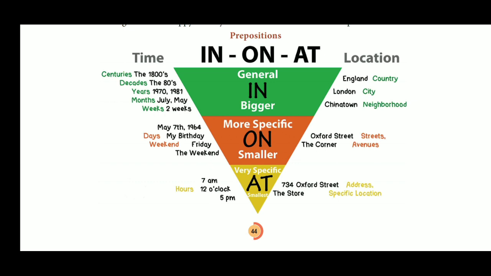And on the other side, when you refer to smaller things, smaller space areas, we have to use on: on Oxford Street, on the corner. So we have to use on.